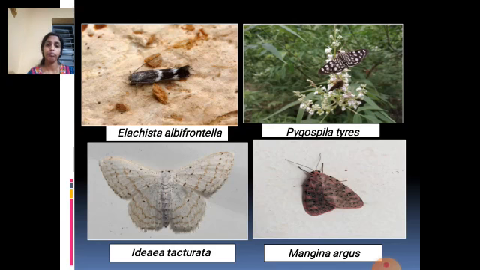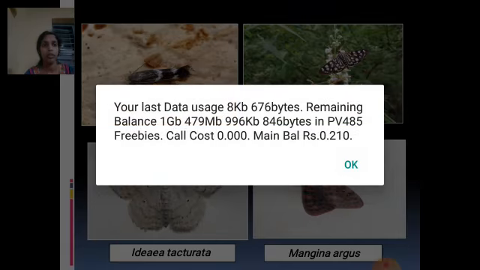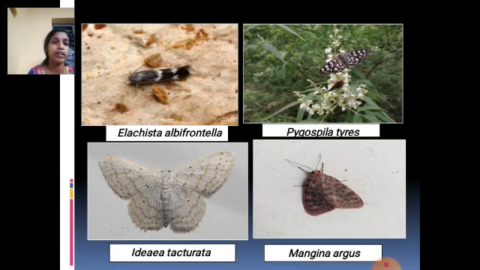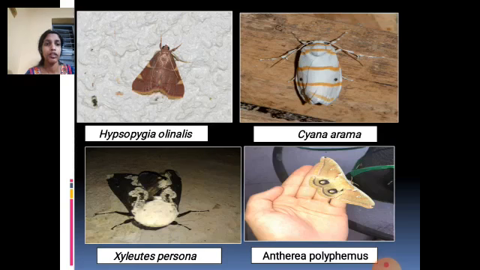As you can see, species like Elachistidae and Pygospila we got in the environment, in wild plants, whereas Ida and Mangina are present in human habitations, meaning we can usually see them on walls. These are the different species of moths.